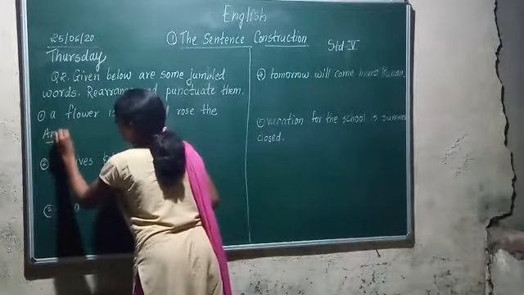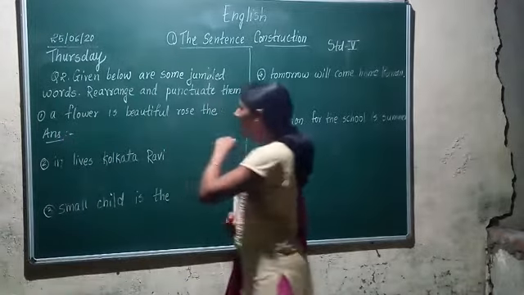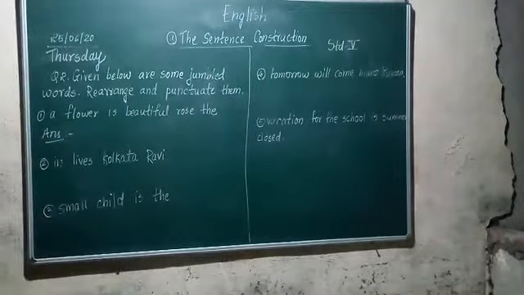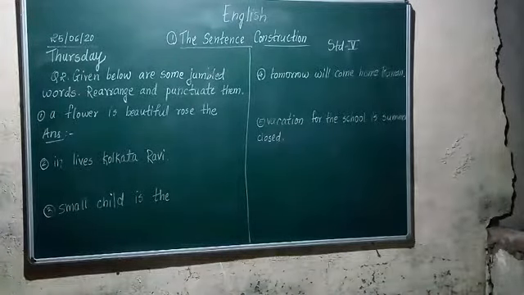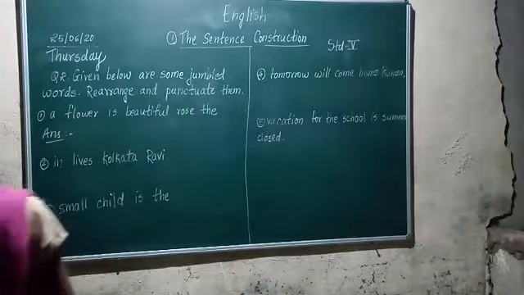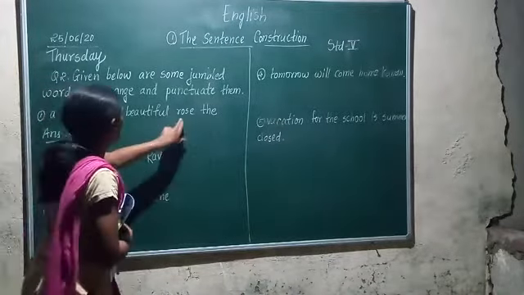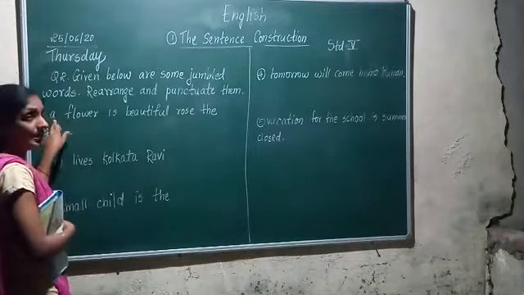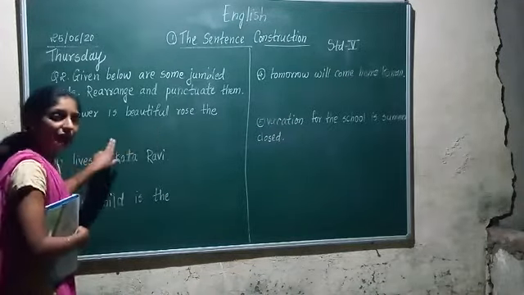First one. Now what sentence can we make from this? Just think on it. Come on. A flower is beautiful, rose the. Then what sentence can we make? The rose is a beautiful flower.